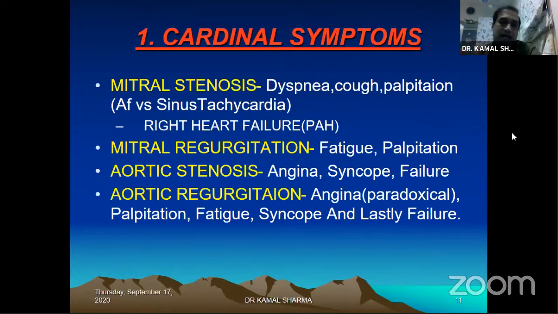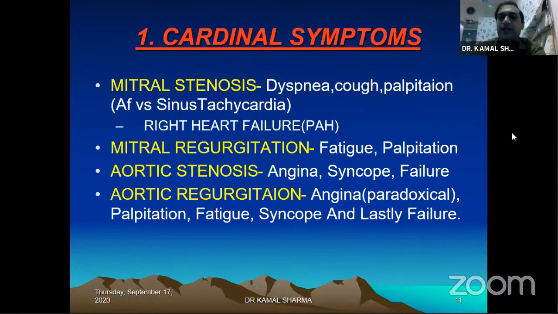So forceful contraction, which is precordial activity, is often mentioned by patients as palpitation. But as an examiner, as a cardiologist, you need to differentiate what he's trying to say, whether he's talking about increased rate, which is the palpitation, or whether he's talking about increased precordial activity, which is forceful contraction because of a regurgitant lesion. So these two important symptoms tell you that you're dealing with a regurgitant lesion.